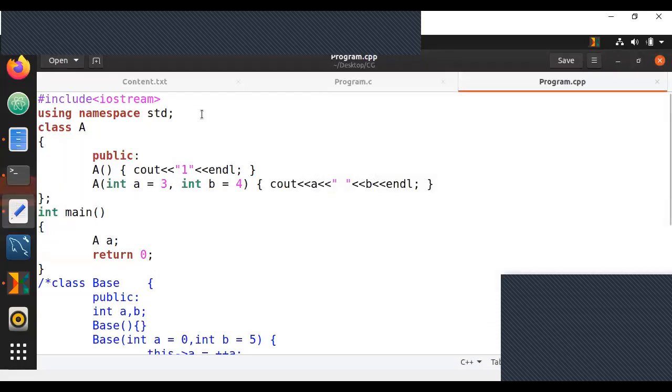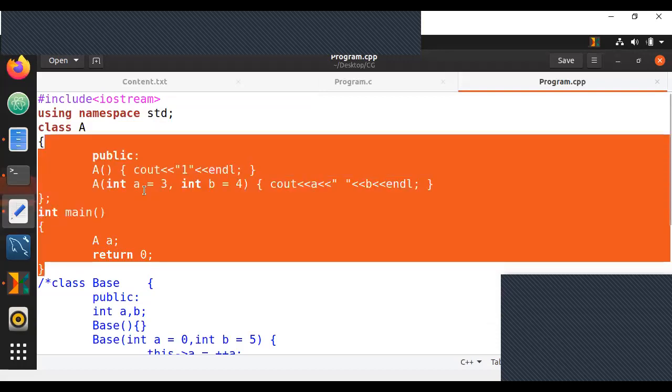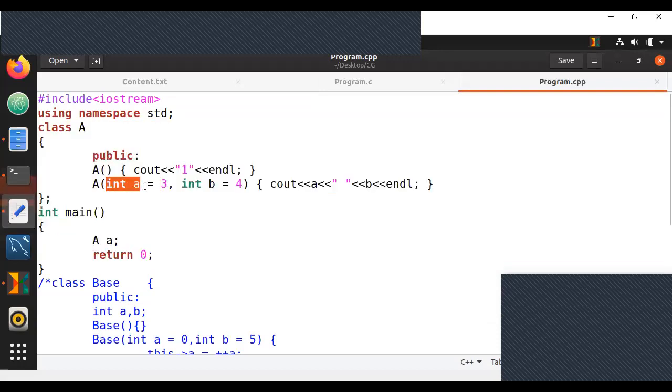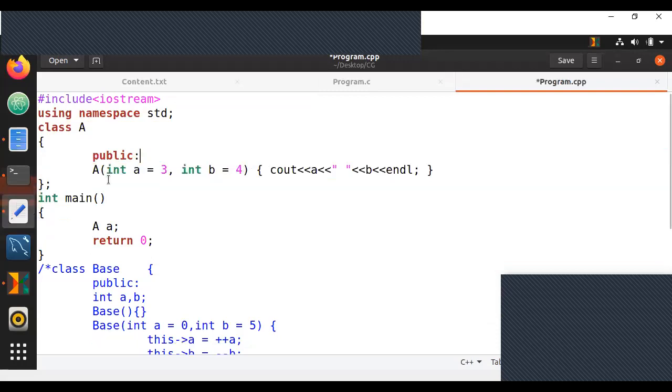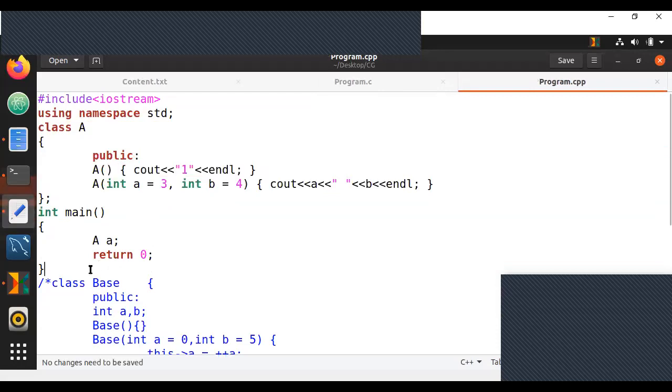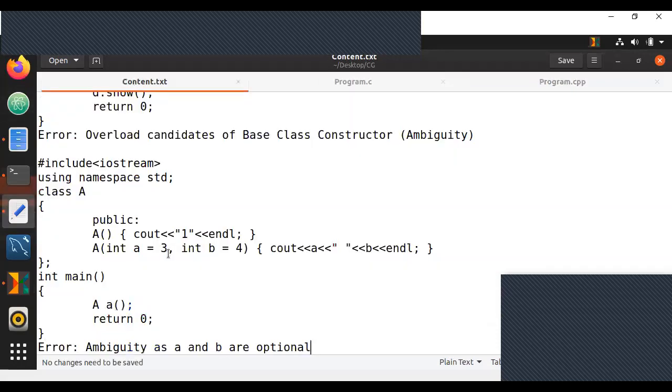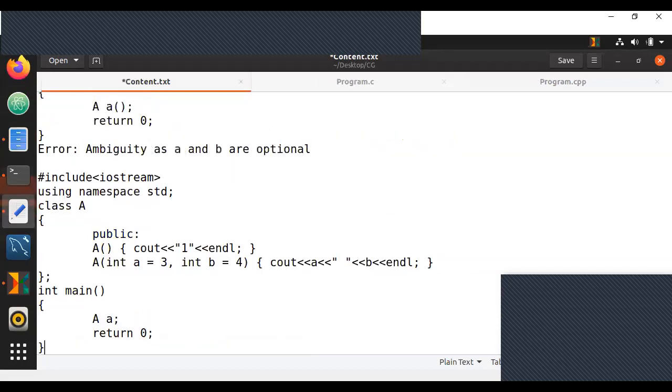Now that we are clear with this concept, whenever I have a constructor with all optional parameters, I do not need a default constructor because it does not make much sense. So I'll also copy this next program over here for your output. That should be 10 4, where we are sending 10.